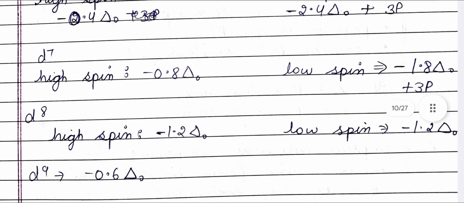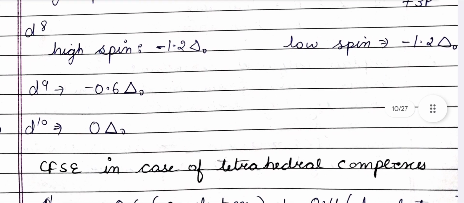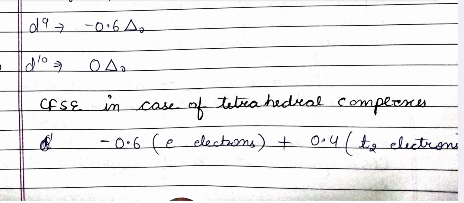For d7 high spin, minus 0.8 Δo. For low spin, minus 1.8 Δo plus 3P. For d8, both high spin and low spin, minus 1.2 Δo. For d9, only one configuration, minus 0.6 Δo. For d10, only one configuration, 0 Δo.